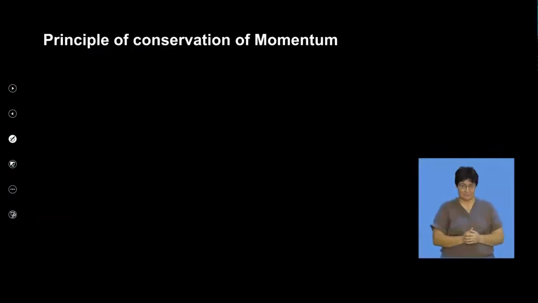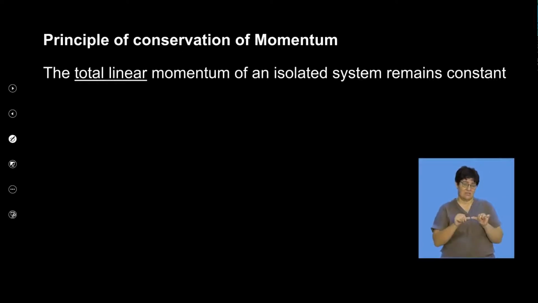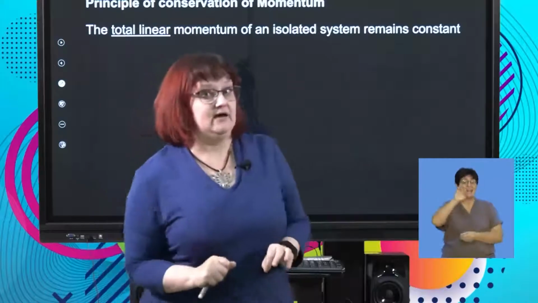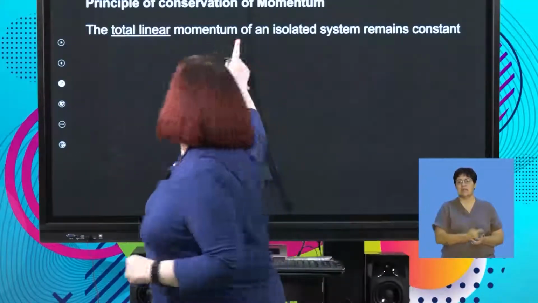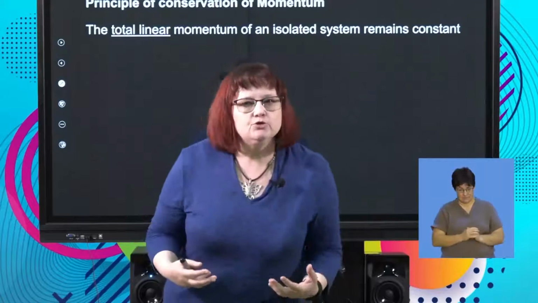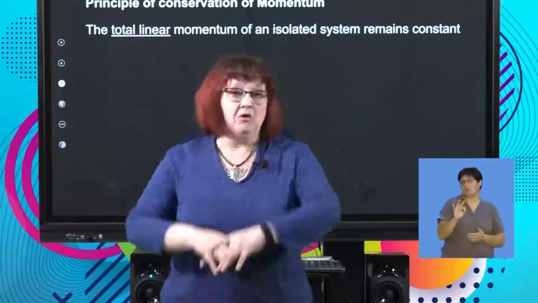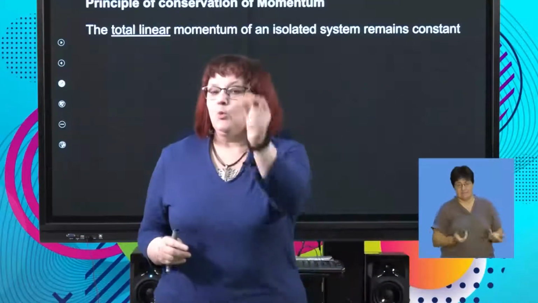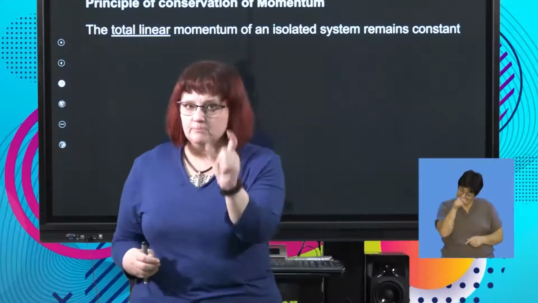Okay, it's just one of those things with momentum. It's quite easy to prove, but it's got to be constant in size, magnitude, and direction. Okay, so this gives us the principle of conservation of momentum. This they love to ask. Total linear momentum. I've underlined total linear because it's the thing you leave out in your exam. You'll tell me that the momentum of an isolated system remains constant. No, we've got to be specific about what in the momentum. So it's the total. Now, we generally only use 2 objects, but it could be 3, it could be 4, it could be 700, heaven forbid, okay?